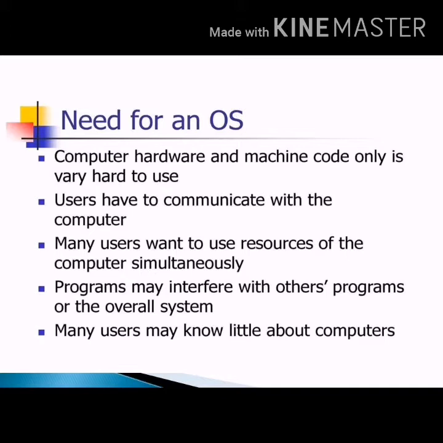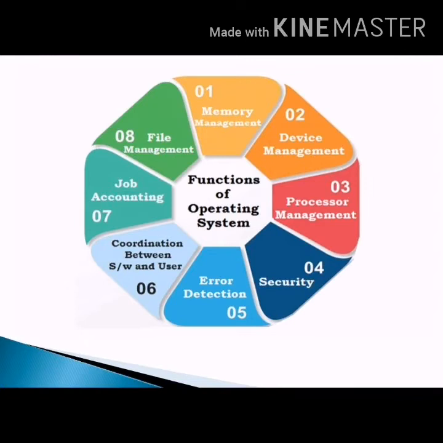Not only this, the computer system needs programs to manage its various resources such as the processor, memory, the data stored on the hard disk in the form of files, and to manage the overall functioning of the computer. The operating system handles all these functions in the computer.